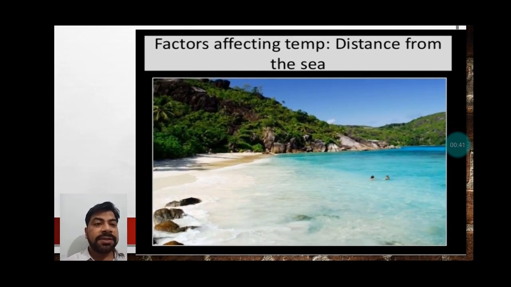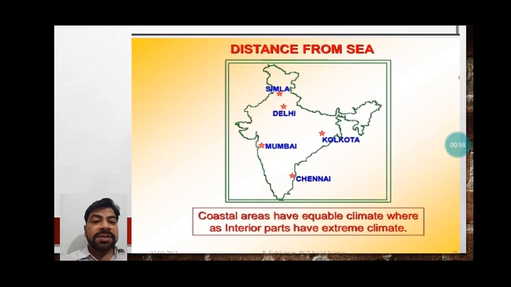This is the ocean side, the coastal region, and in our previous video we already talked about the areas nearby the coastal regions or water bodies, which remain at a moderate temperature. How the distance from the sea affects the climate of a place, we can understand when we see the map of our country. You can see Chennai, Kolkata, Mumbai, Delhi, Simla.